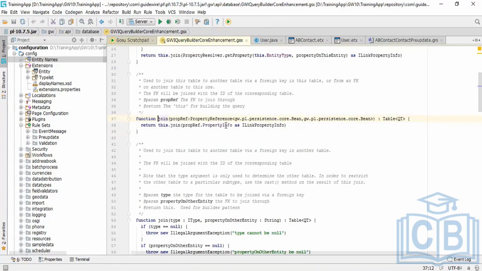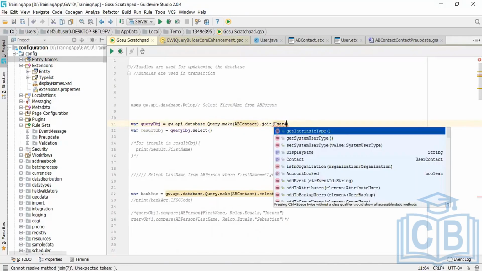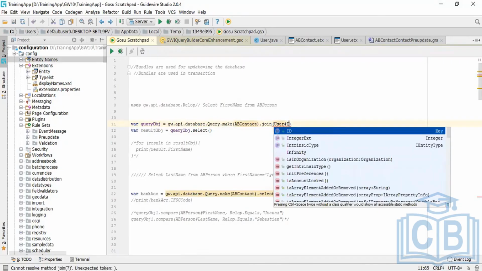Let me check which property is used to join this table to another table by pointing this table from an F key. The F key will be joined with the ID of the corresponding table. The F key is used to join this table to another table for building the query.